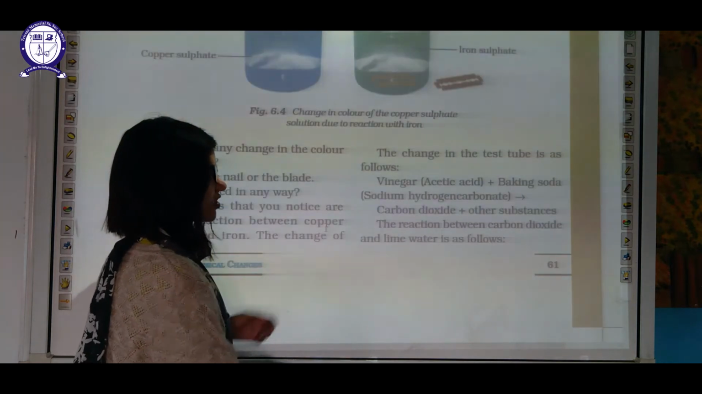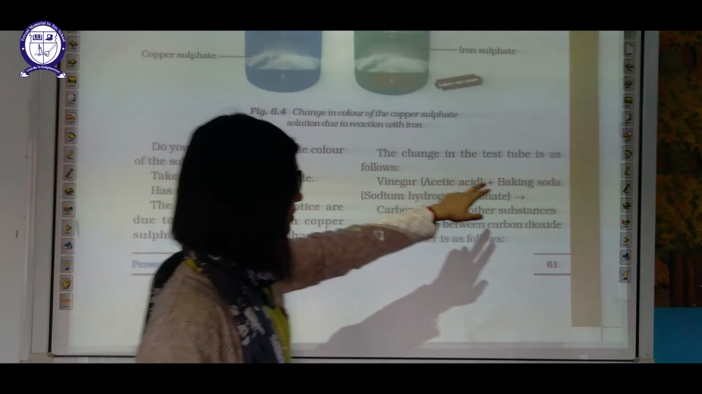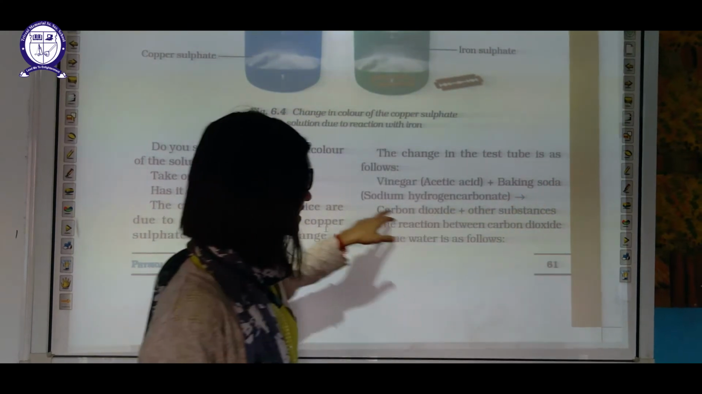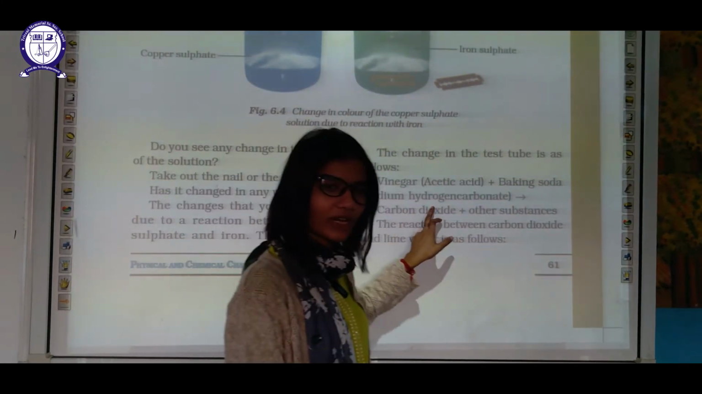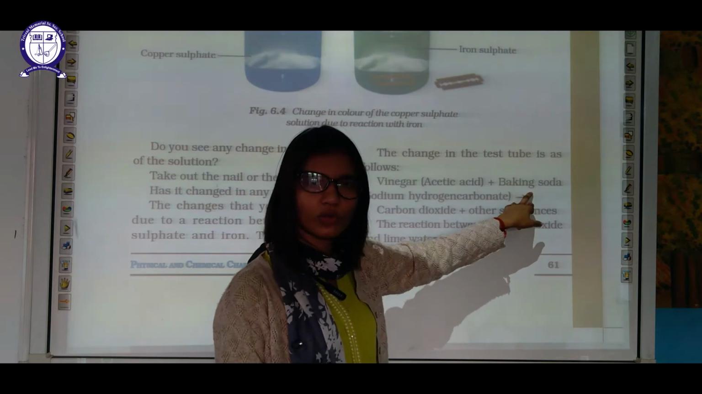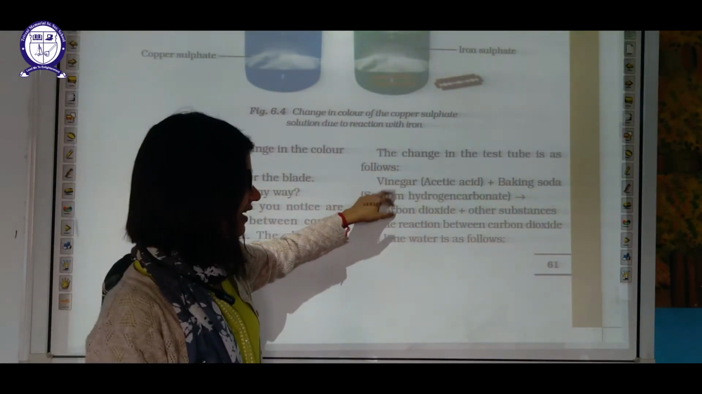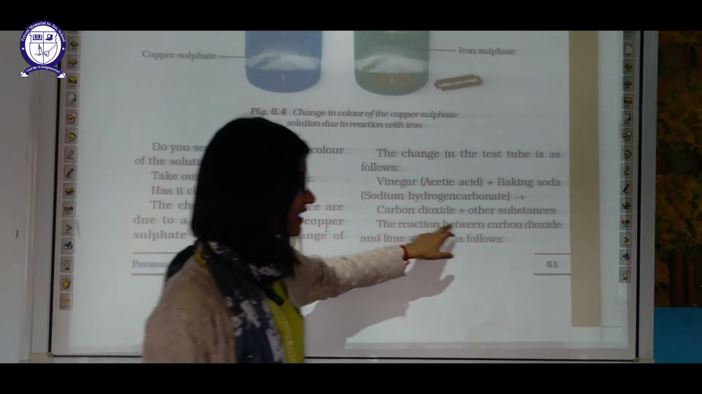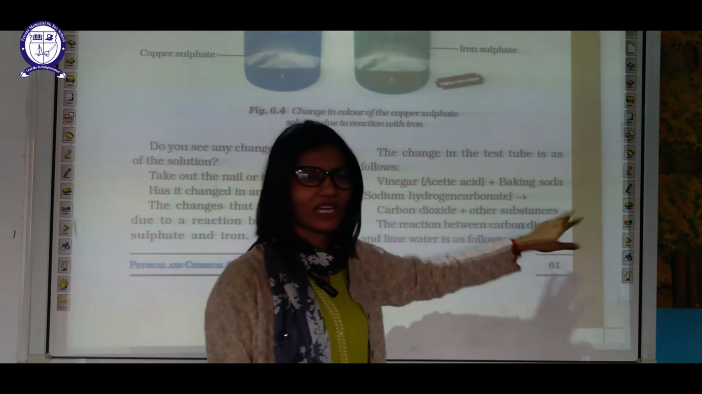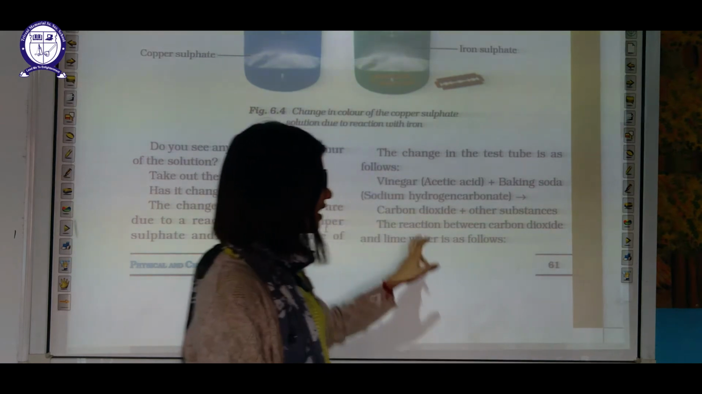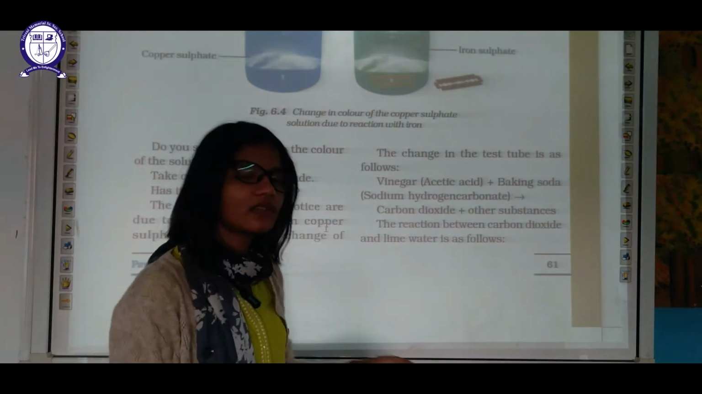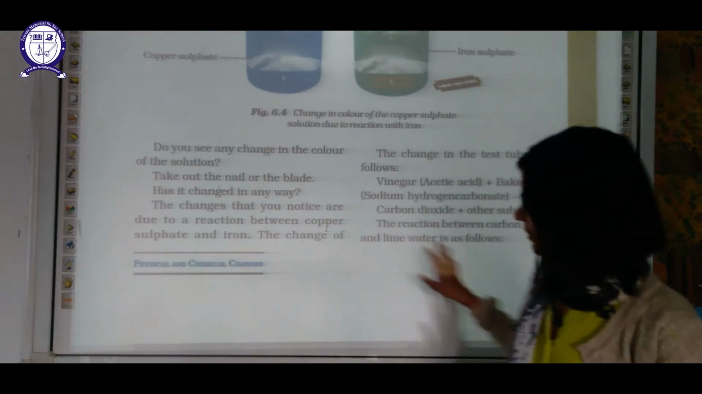This is the reaction: acetic acid plus baking soda. Baking soda is nothing but sodium hydrogen carbonate, the normal soda which you add in your food, and vinegar is acetic acid. When we react these two, it forms carbon dioxide and some other substance which we are not considering right now. Right now carbon dioxide is important for us, that's why we have written carbon dioxide.